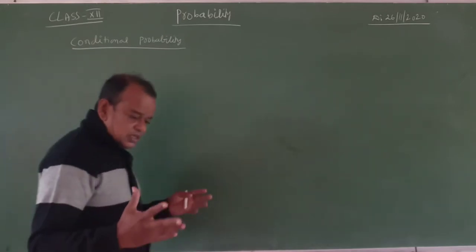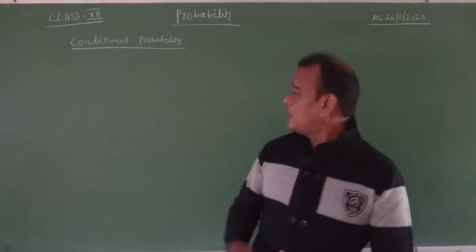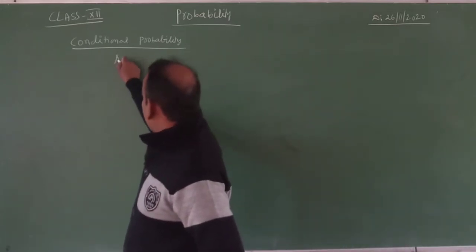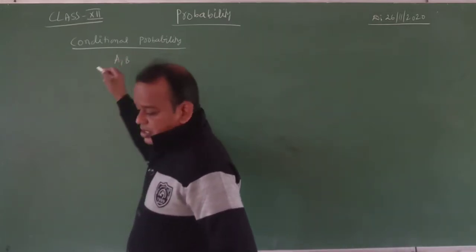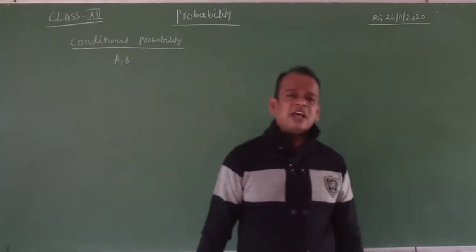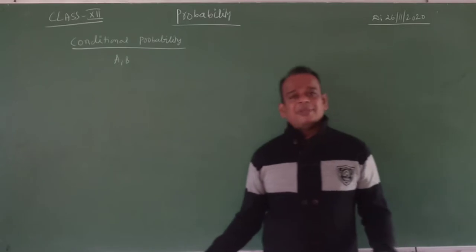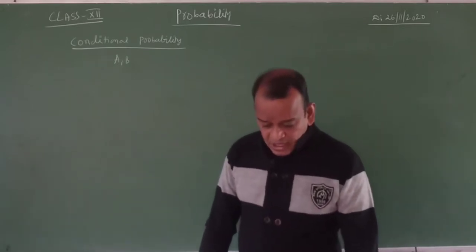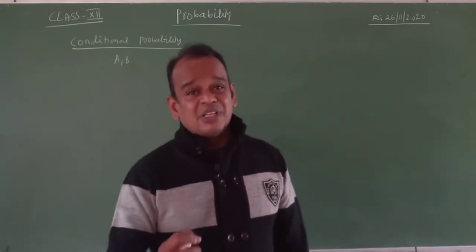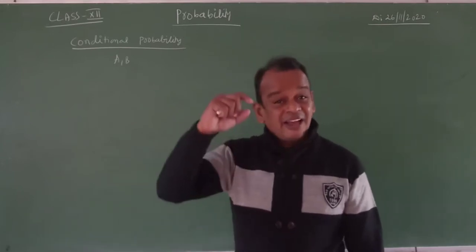Conditional probability means, suppose we take two events, A comma B, in a random experiment, that is, in a sample space. The occurrence of an event means the happening of the event.